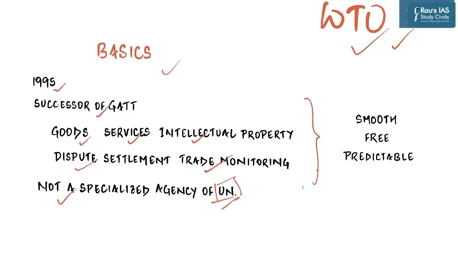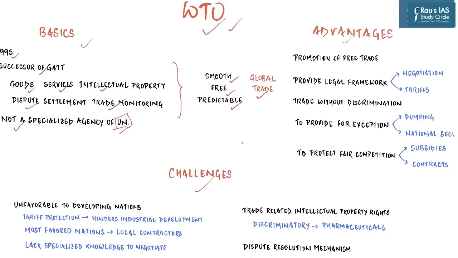And so WTO functions for smooth, free and predictable global trade, or for the creation of free trade, which is a policy that means governments do not charge people to import or bring in goods from other countries or make exporters pay taxes to send their goods abroad.